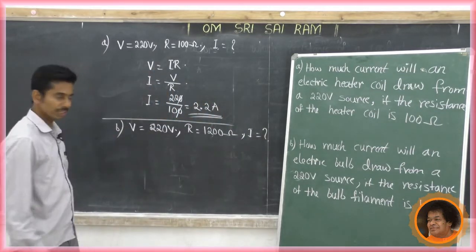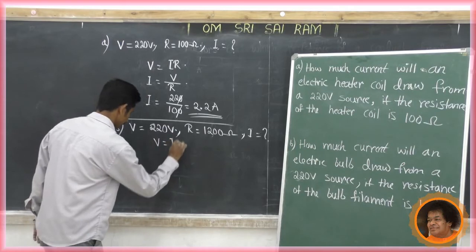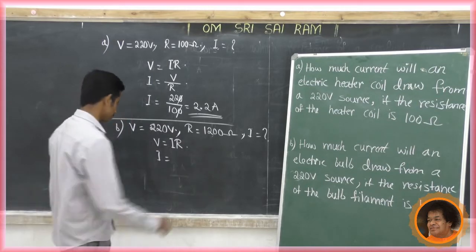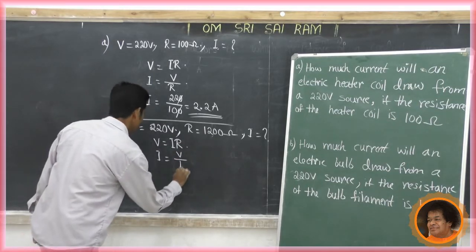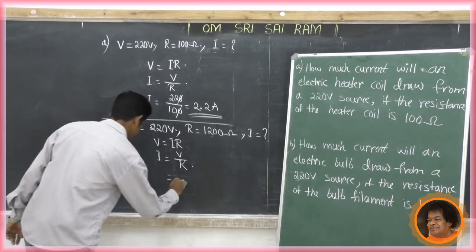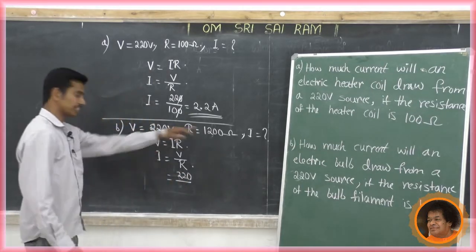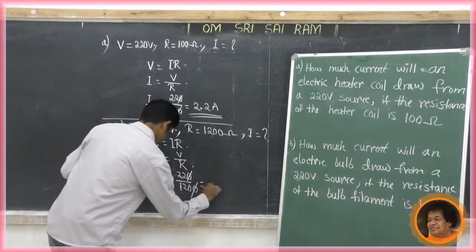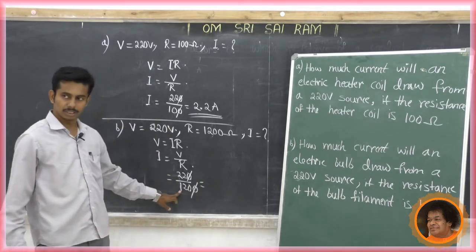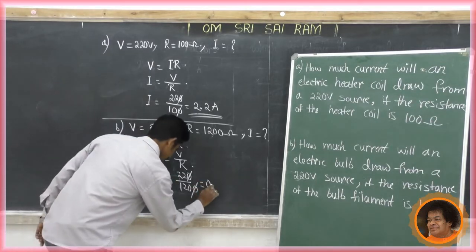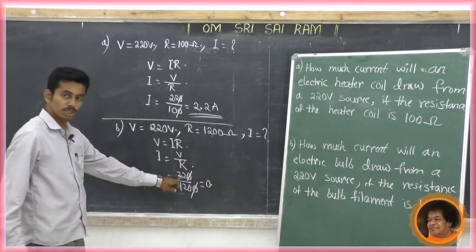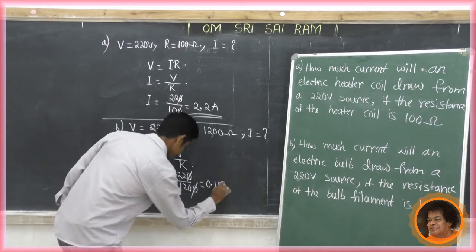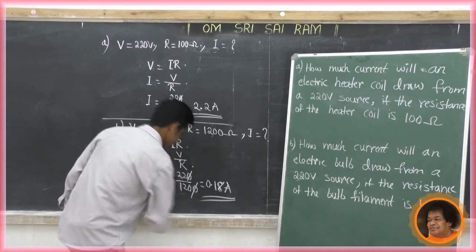Use the same formula using Ohm's law. V equal to IR. We require the value of I. So I equals V by R. What is V? 220. What is the resistance? 1200. So 0, 0 cancel. 22 by 120. Is it dividing? No. So put a point. It becomes 220. 120 ones are 120. Now 100 is left. So 8s are. So 0.18 ampere.